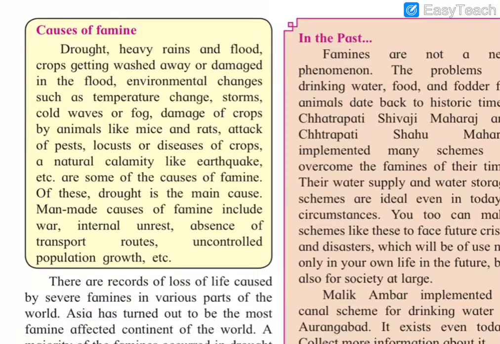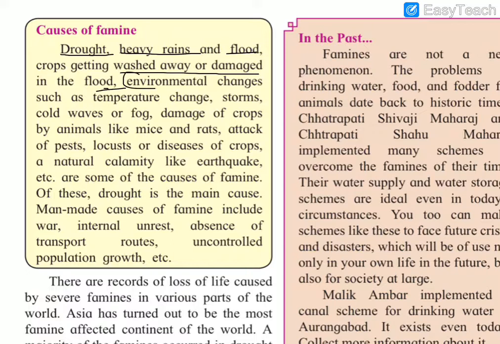So we are going to see the causes of famine. The natural causes of famine are drought, meaning water scarcity or no groundwater, heavy rain and flood. This will lead to damage of crops, food crops and food grains. Crops get washed away and damaged in heavy rain, that means in floods.